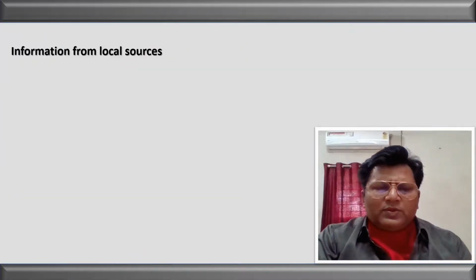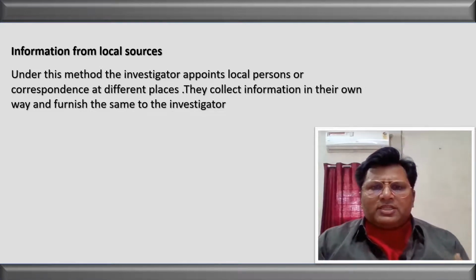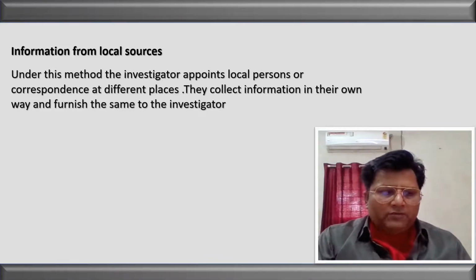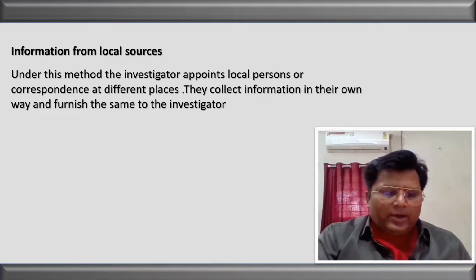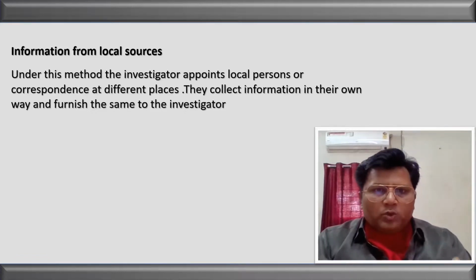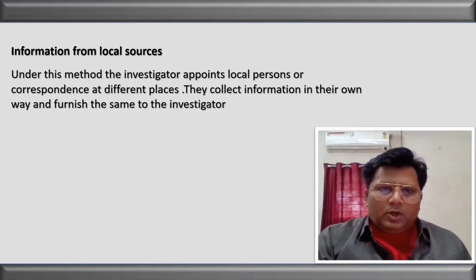Now let us see the next one, that is information from local sources. Under this method, the investigator appoints a local person. For example, if you are living in Surat and you want to collect information from the nearby areas, then we appoint a person living in the local areas nearby Surat, and that local person gives us the information relating to that area. So that is called information from local sources. Mostly the news channels opt for this method, that is, local sources.